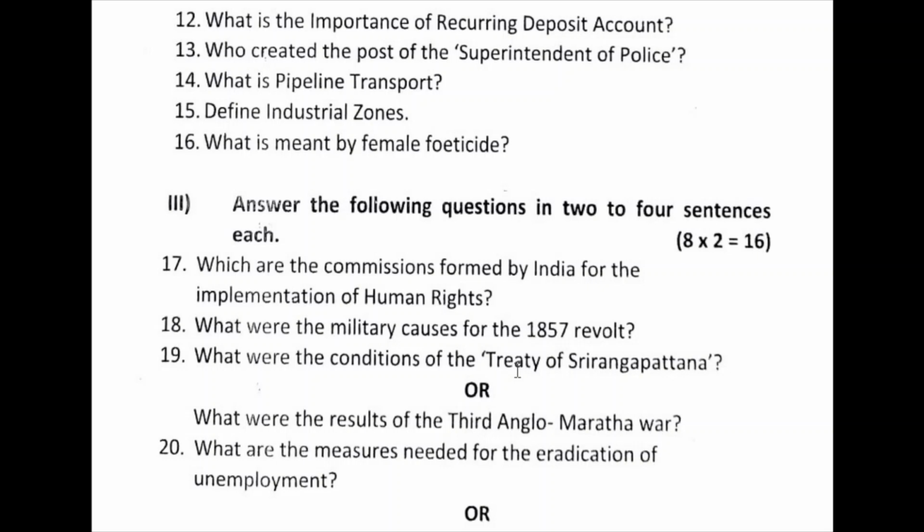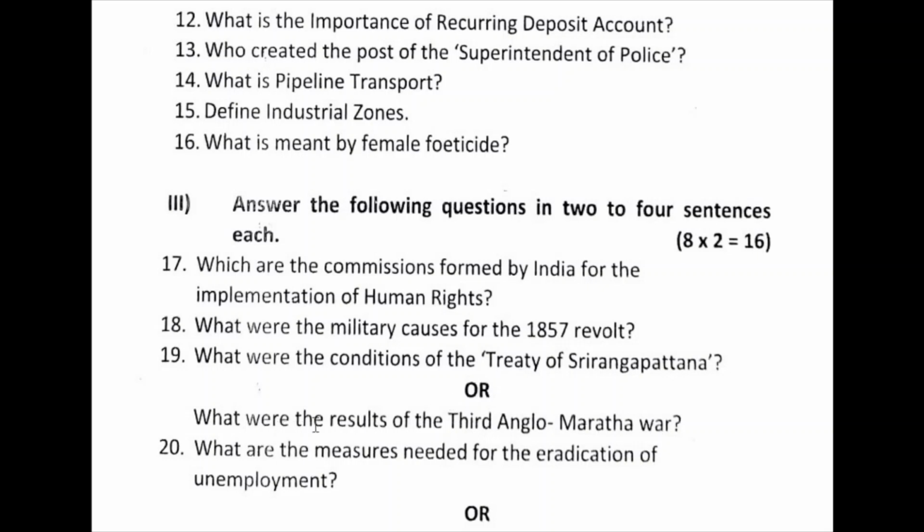Tipu was forced to surrender half of his kingdom. He had to pay 3 crores as war damage fee, and he was forced to pledge 2 of his sons as guarantee against the payment, and he was forced to release the war prisoners. These are the points you have to write for the Srirangapatna Treaty.